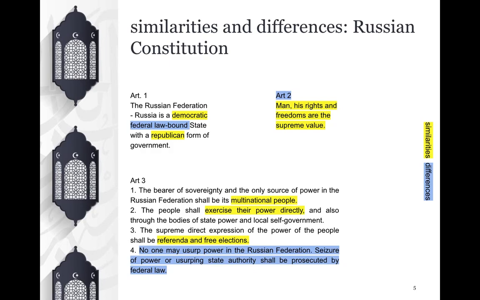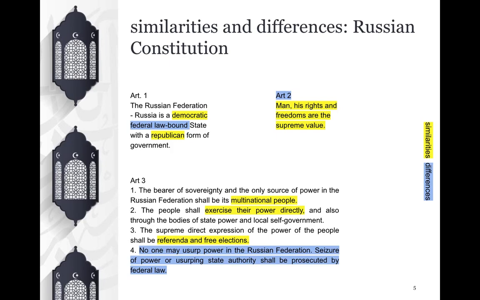Moreover, we can see that the second Italian article states that the Republic of Italy recognizes the inviolable rights of a person, but also expects the fundamental duties to be fulfilled. This part is missing, at least in the second article of the Russian constitution, where it is just said that men's rights and freedoms are supreme values protected by the state.